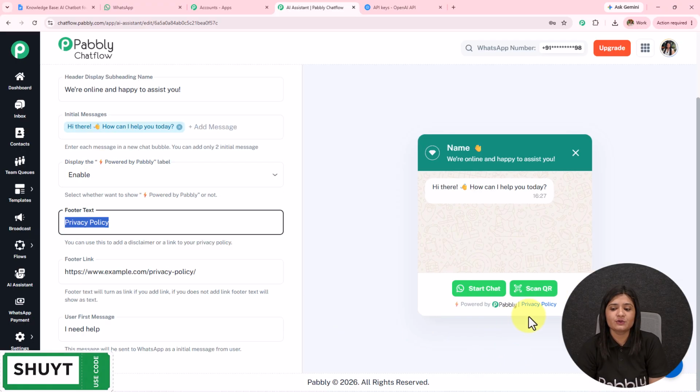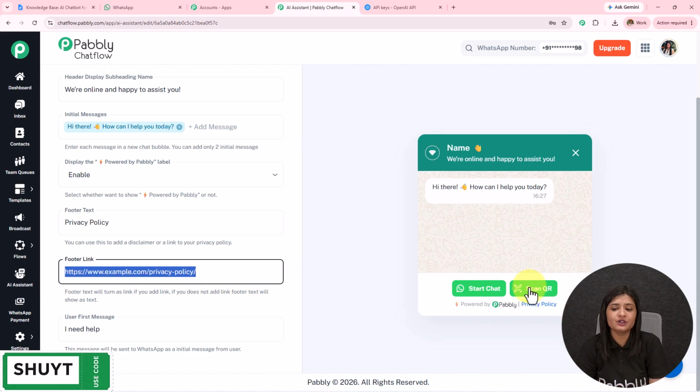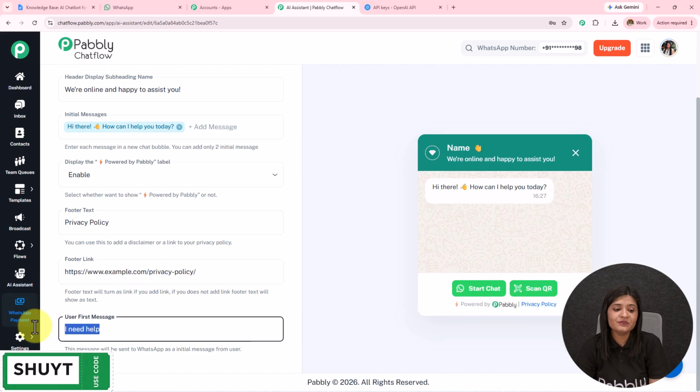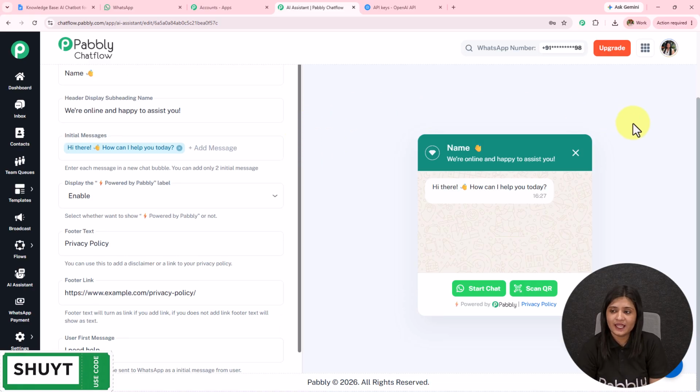We have the footer text where I've added privacy policy, and in the footer link I've added the link to the privacy policy. We have this user first message where I have entered "I need help." Now it is not necessary that only when "I need help" is sent, the AI agent is going to respond. It is going to respond based on any message.